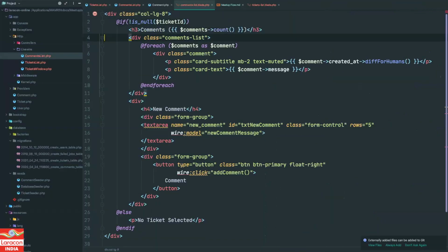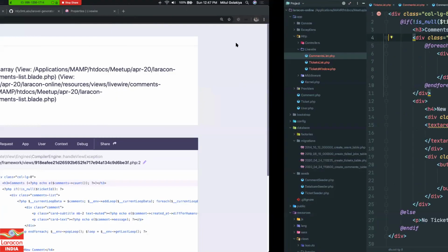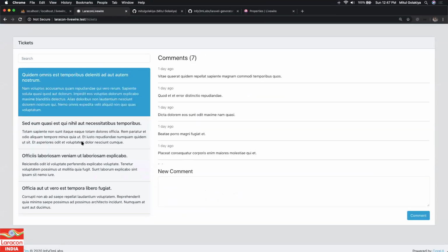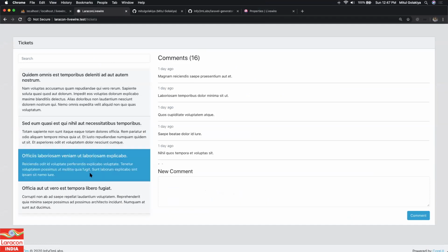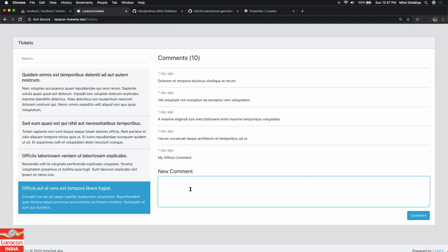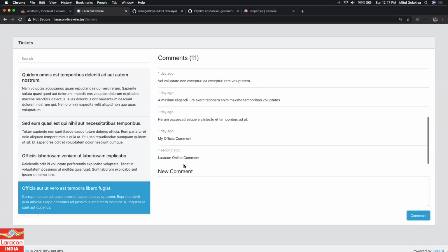It will be over here. Okay, when I select it, it is 7, 15, 16, 10. Let's see. Laracon Online comment. That count should be increased. Let's see. Yep, it is increased and it is there.